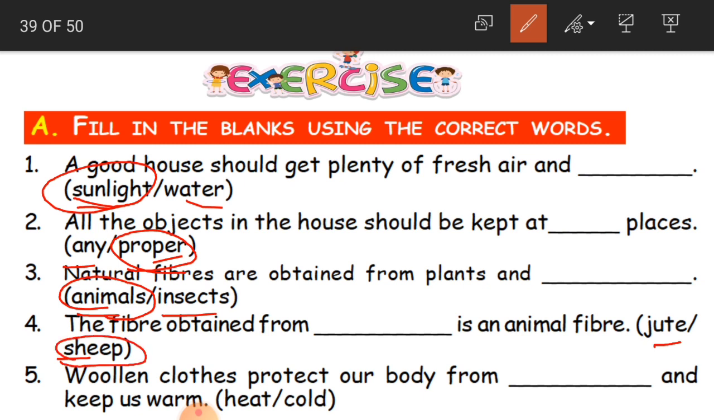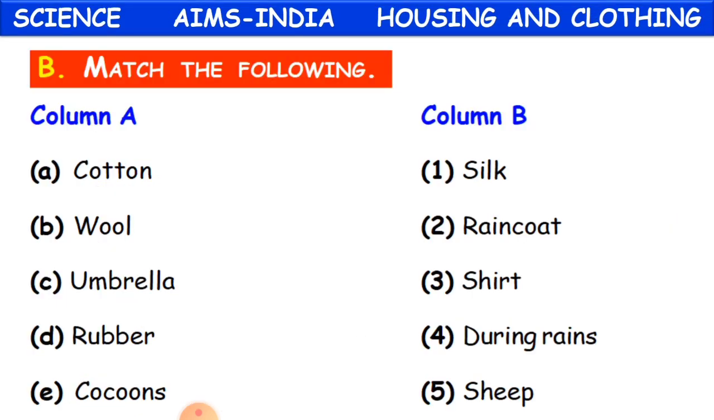Woolen clothes protect our body from dash and keep us warm. Woolen clothes, when do we wear them? We wear them in winters, in cold weather conditions. So they protect our body from what? From dash and keep us warm. They protect us from cold and keep us warm. Clear, children? Yes.